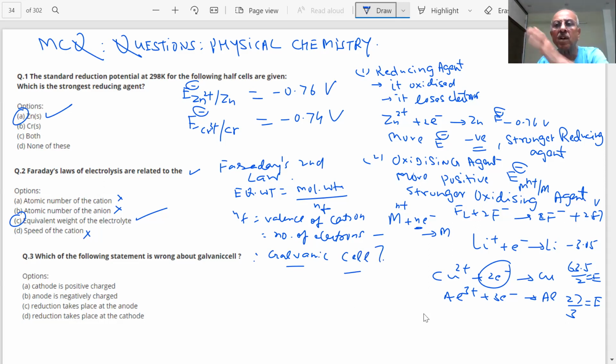Chemical energy will be converted into electrical energy. So two half cells are there, all this picture is there. Now what are the options, students? Cathode is positively charged. Anode is negatively charged. Reduction takes place at the anode. Reduction takes place at cathode. Is cathode positively charged? Yes, sir. That is correct.